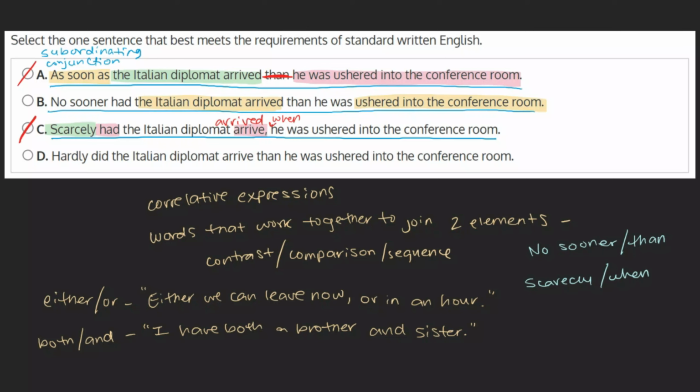And D. Hardly did the Italian diplomat arrive, then he was ushered into the conference room. Although we see both halves of the correlative expression here, they're not correct. Hardly doesn't match up with then. Rather, hardly matches with when. Using our sentence as an example, we'd have, hardly did the Italian diplomat arrive when he was ushered into the conference room. With this in mind, we can mark this question as incorrect and mark our original answer, choice B, as our final answer.